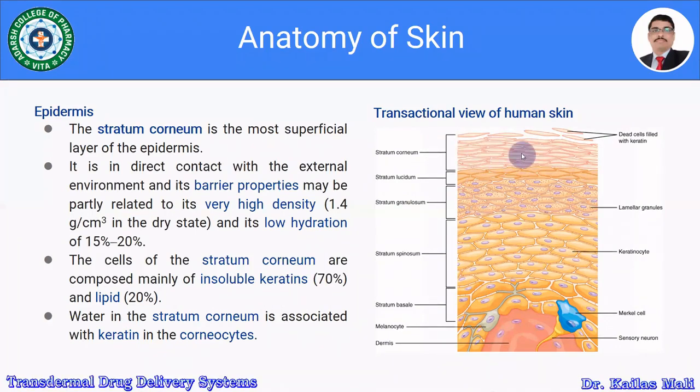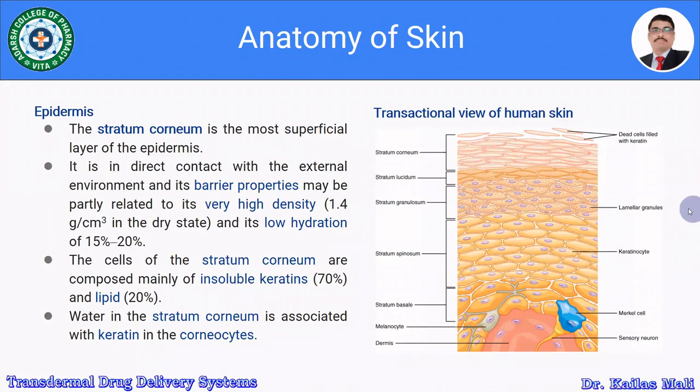The cells of the stratum corneum are composed mainly of insoluble keratins, approximately 70%, and 20% lipids. Water in the stratum corneum is associated with the keratin in the corneocytes.